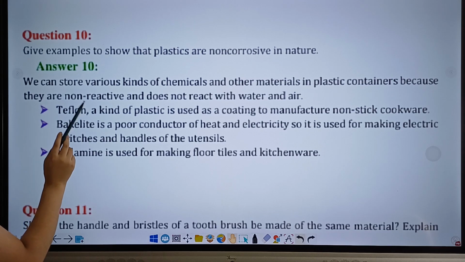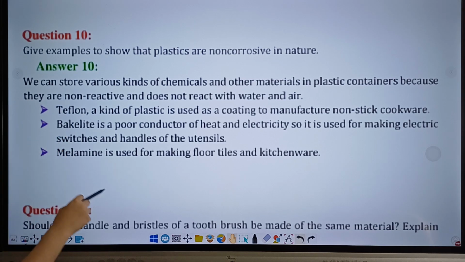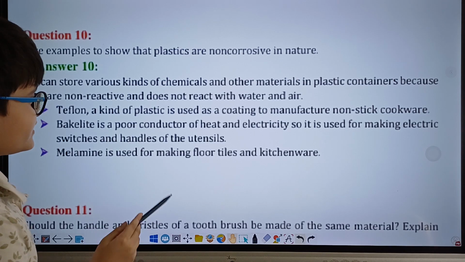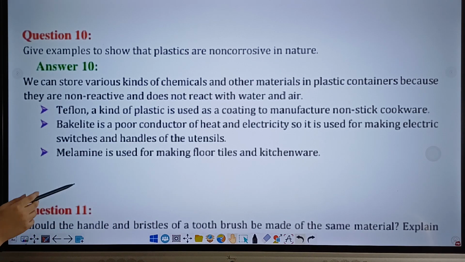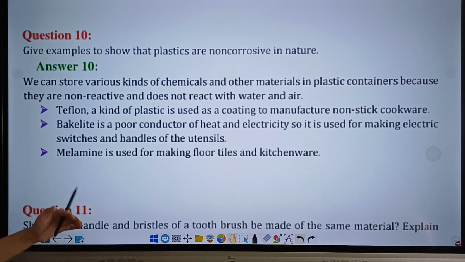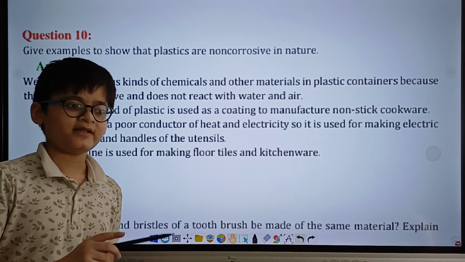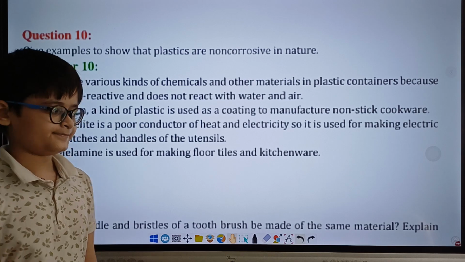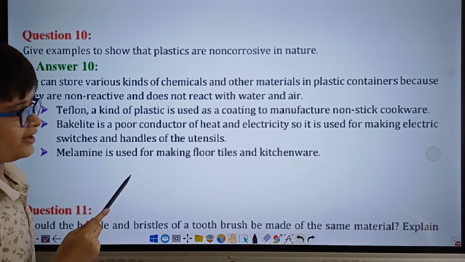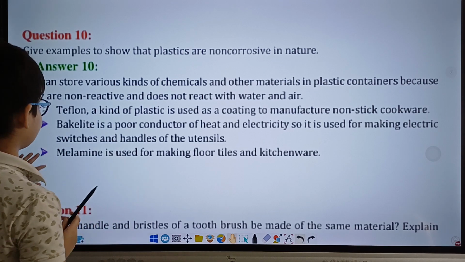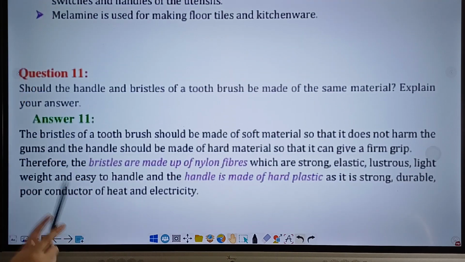Now, the second point as to why plastic is non-corrosive in nature is that bakelite is also a poor conductor of heat and electricity, so it is used for making electric switches and handles. Plastic does not react with handles of various utensils, neither electricity, hence why it is also non-corrosive. And final point, melamine is used for making floor tiles and kitchenware. Kitchenware commonly comes in contact with various food items, and these food items do not corrode, hence neither spoil, hence why plastic is non-corrosive in nature. I hope you understand what I am trying to explain to you.